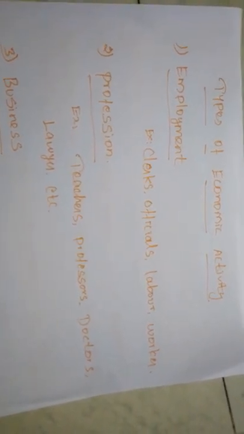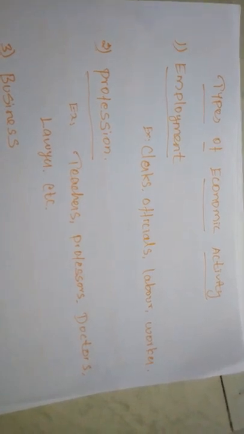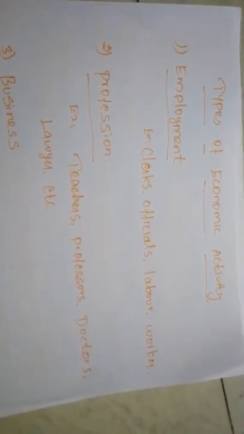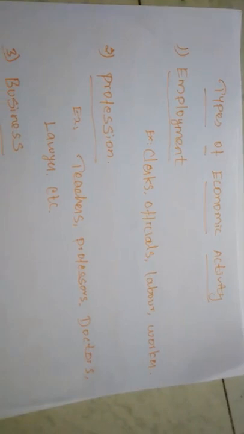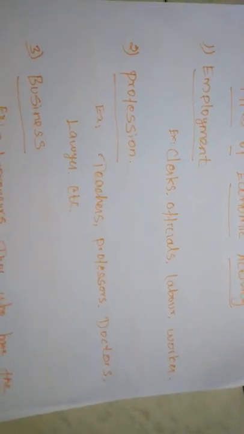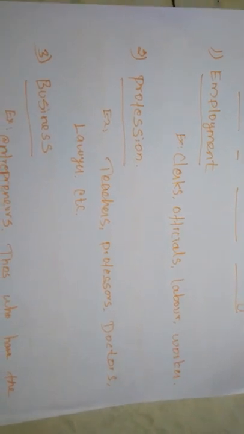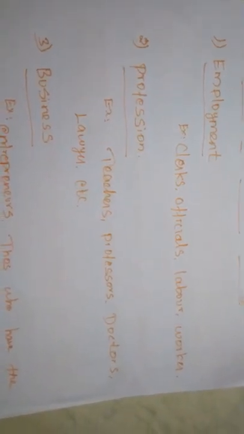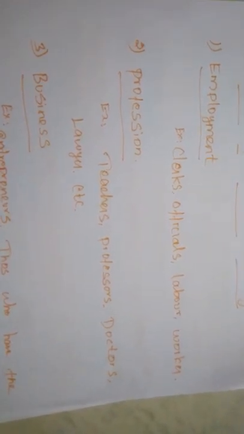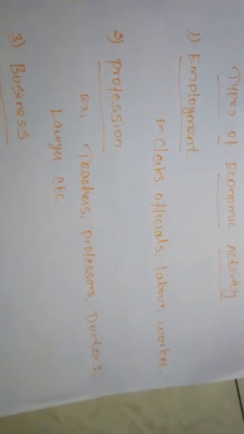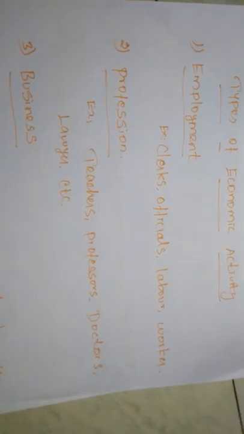The one who is employed by others is called the employee, and the one who employs others is called the employer. Normally the employee is called the worker, the employer is called the owner, right? Understand? Good.